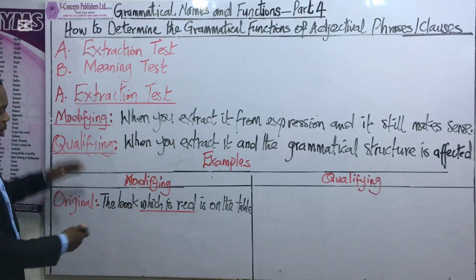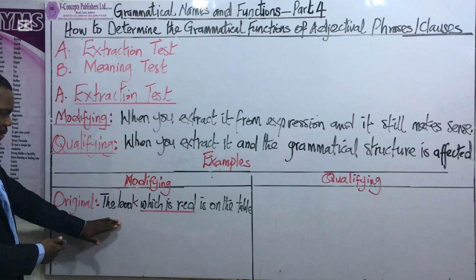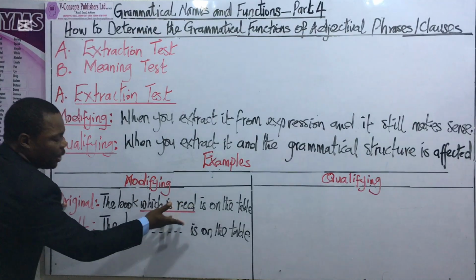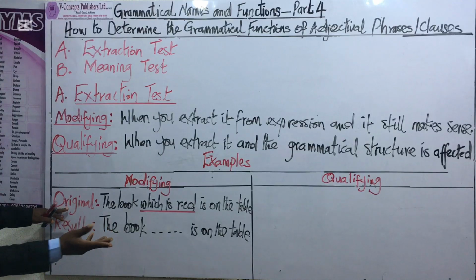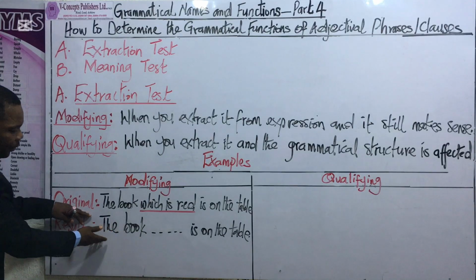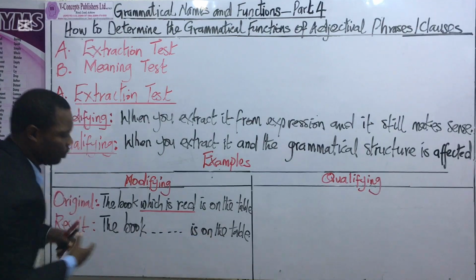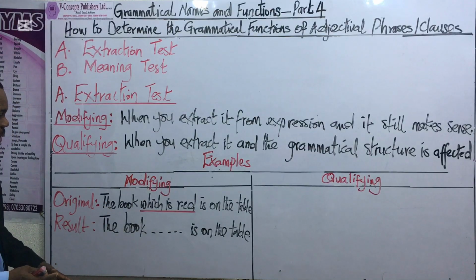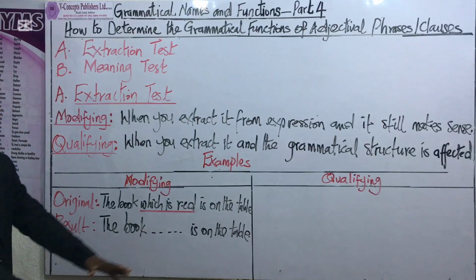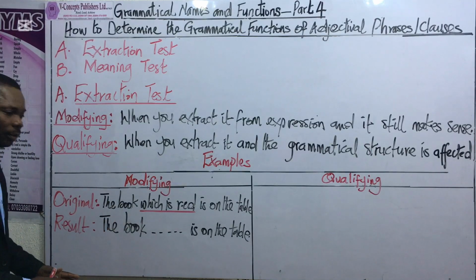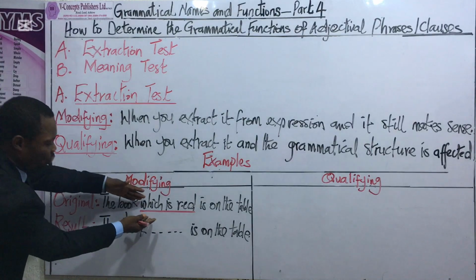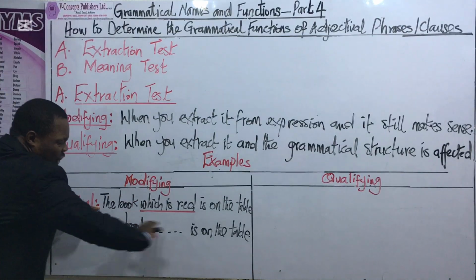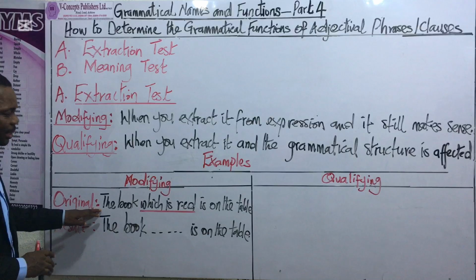So let's try it out and see what you are going to get. Now, here we go. Results. When we extract the underlined clause, the result becomes: the book is on the table. Wow. Is that not grammatically correct? Of course, it's perfect. The book is on the table is a perfect grammatical expression. In other words, the extraction of the clause did not alter the meaning of the original sentence.